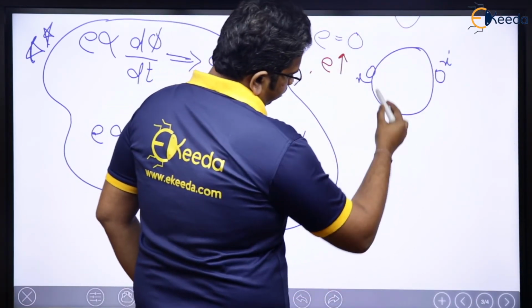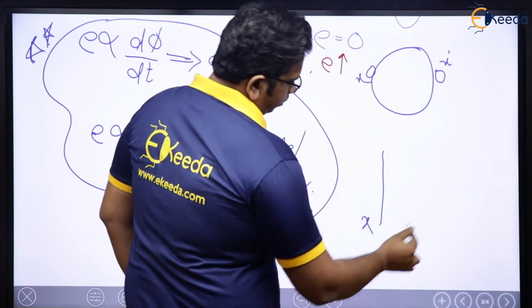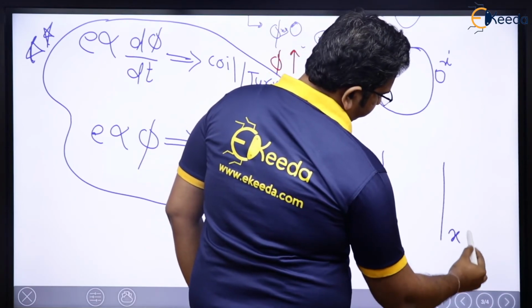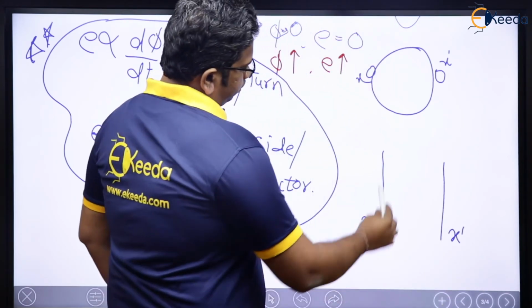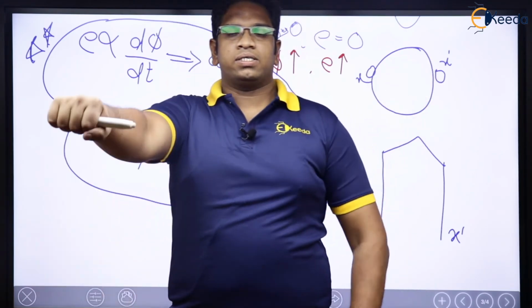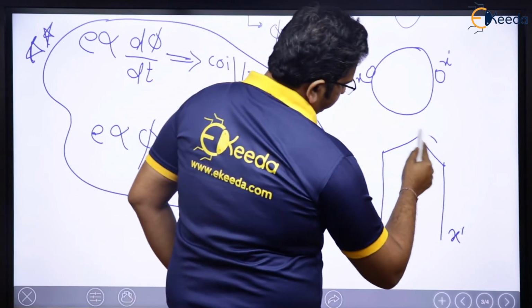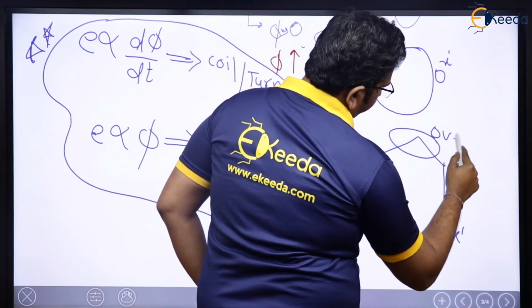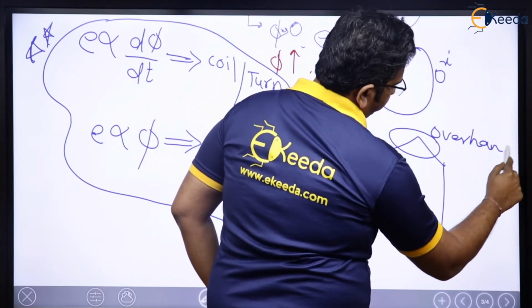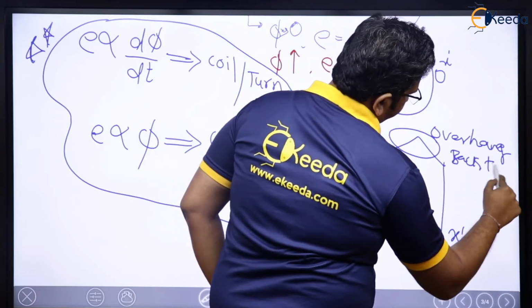Let me show this conductor X like this, and this conductor X dash like this, and they will be back to back connected from the back. This is called as overhang or back to back connection. We have already discussed about it.